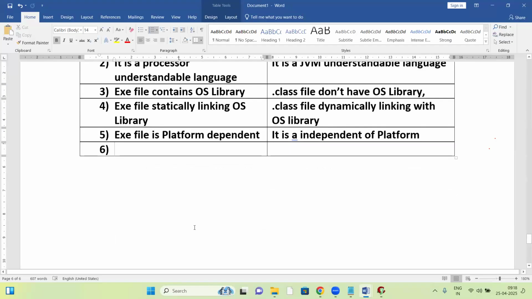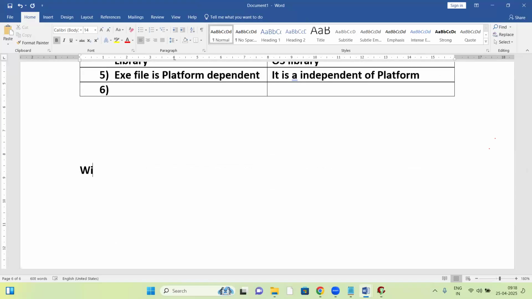Next, one more difference, a very interesting point. Suppose this is a Windows OS. For example, on Windows OS, C software is installed, and a C program is developed and finally an exe file is generated.